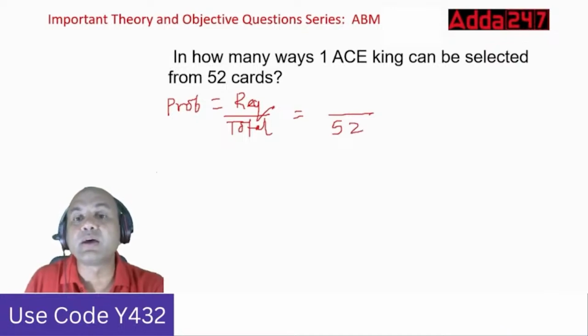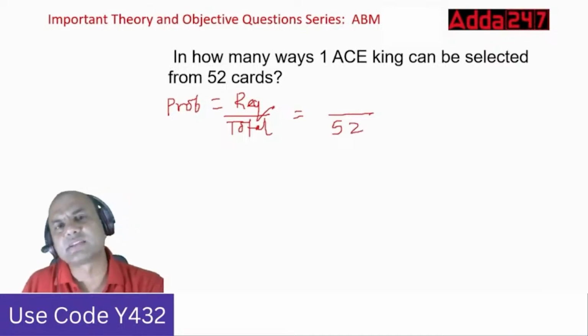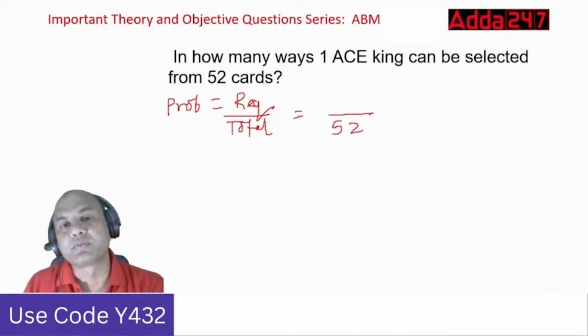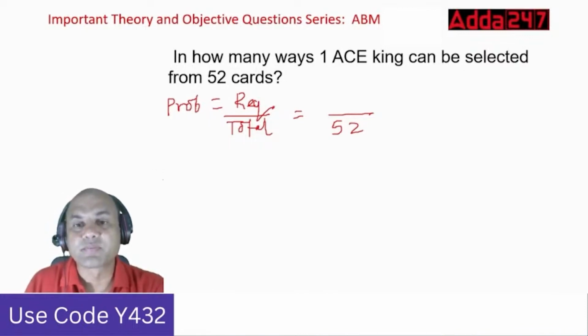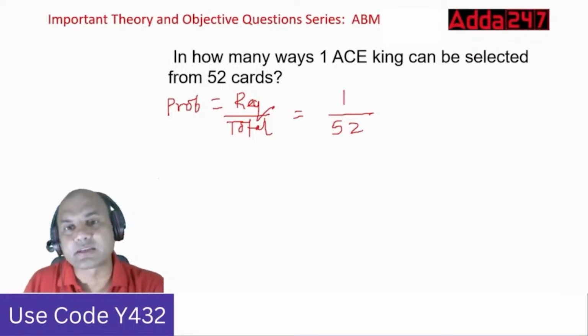What is required now? One ace king. How many ace kings are there in the pack of 52? How many ace kings are there? It's only one, right? How many types of cards are there?